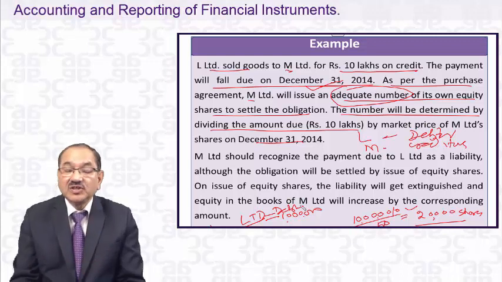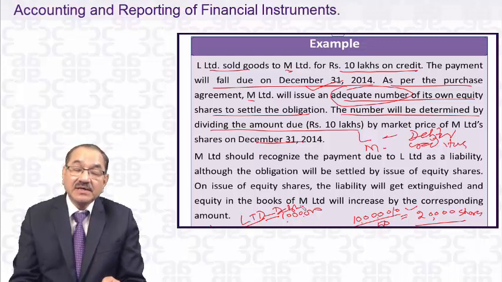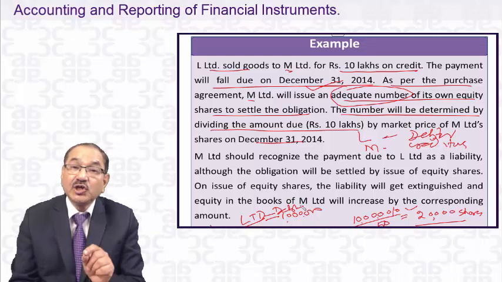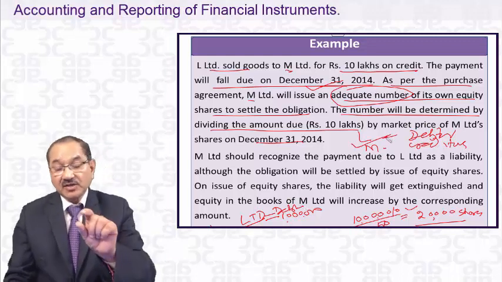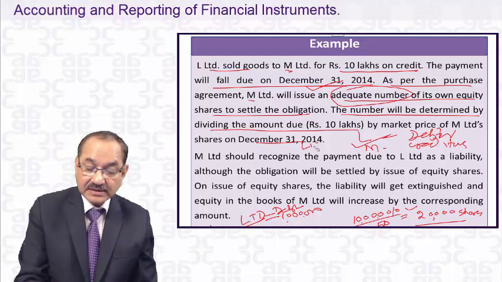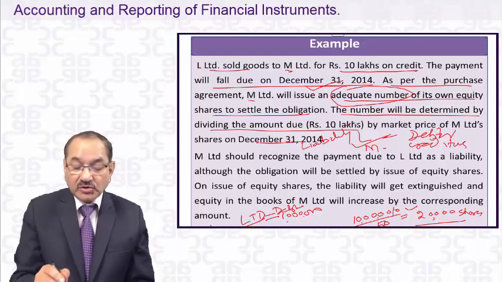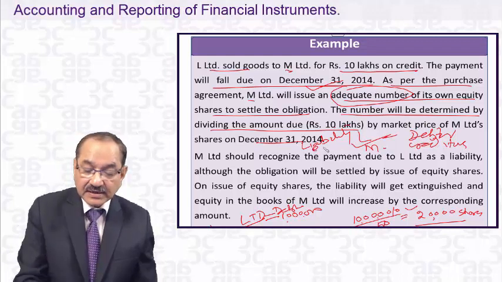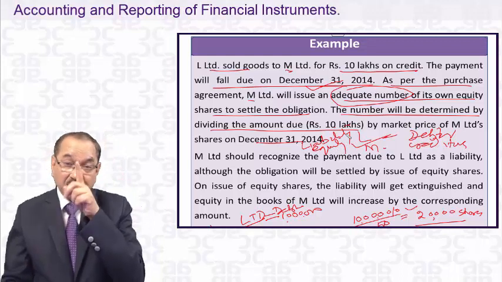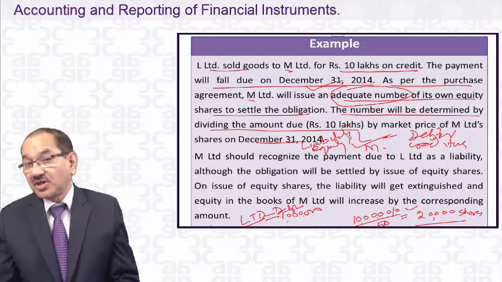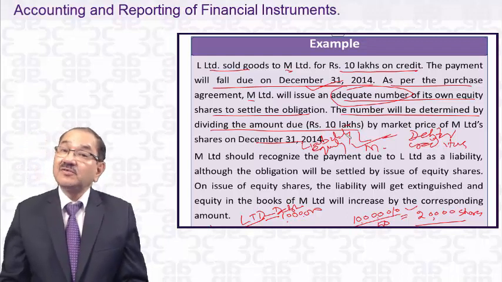So the question is whether M Limited will show the 10 lakhs as a liability, meaning as creditors, or as an equity share capital. We have to apply this test: what is a financial liability, and what is equity?